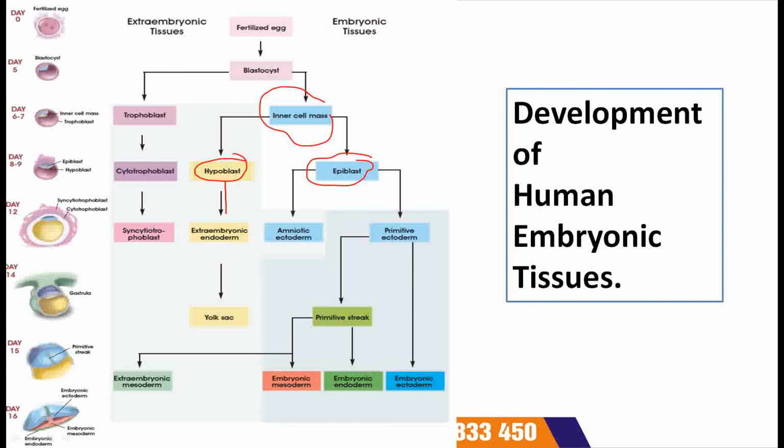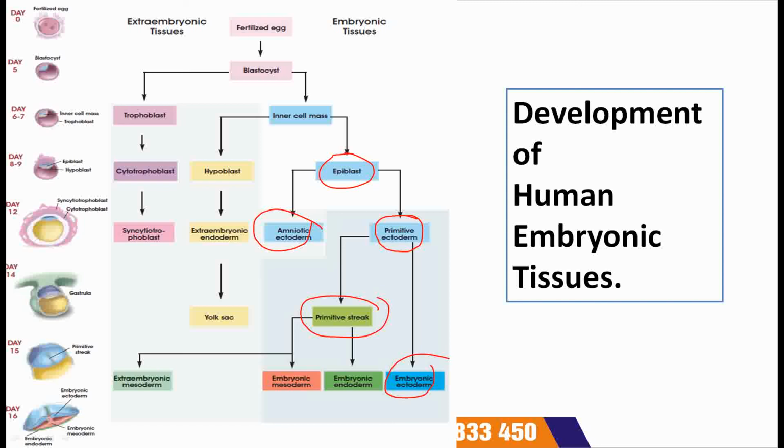This hypoblast will give rise to extra embryonic endoderm, and further it will give rise to yolk sac, while the epiblast will differentiate into amniotic ectoderm and primitive ectoderm. This primitive ectoderm will form primitive streak and embryonic ectoderm.